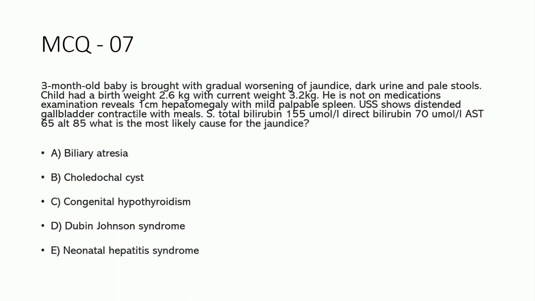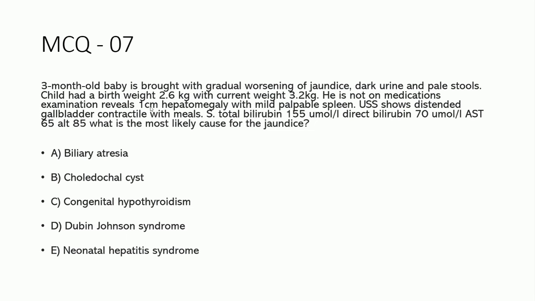Okay. Then, a 3-month-old baby is brought with gradual worsening of jaundice, dark urine and pale stool. So they are mentioning direct bilirubinemia, and we can forget about the other causes. The child had a birth weight of 2.6 kilograms with current weight 3.2 kilograms. Not adequate, because at 3 months we have to have a doubling of the weight, but there is still a weight gain. There is no weight loss. He is not on medication.